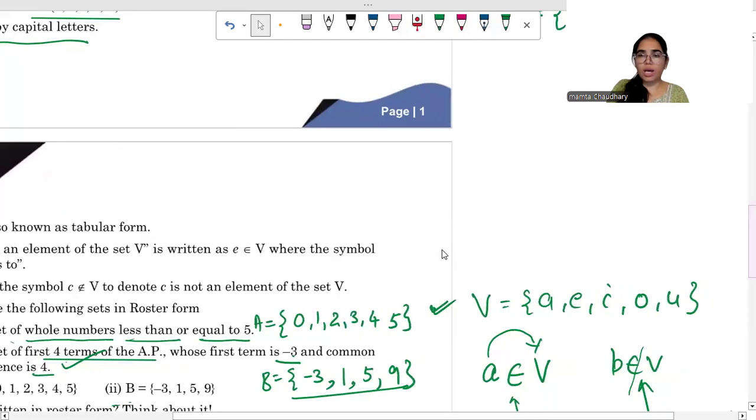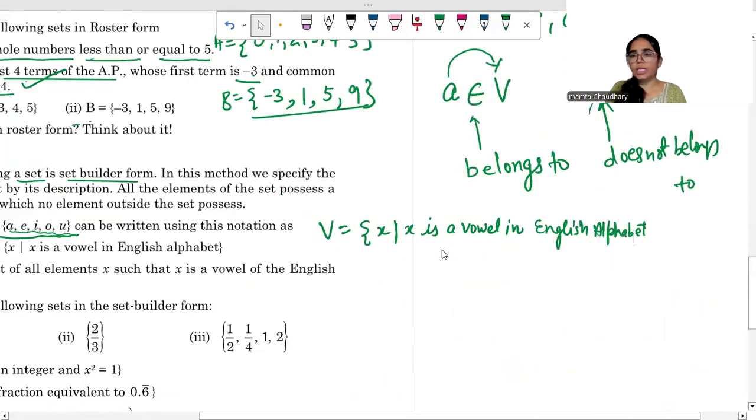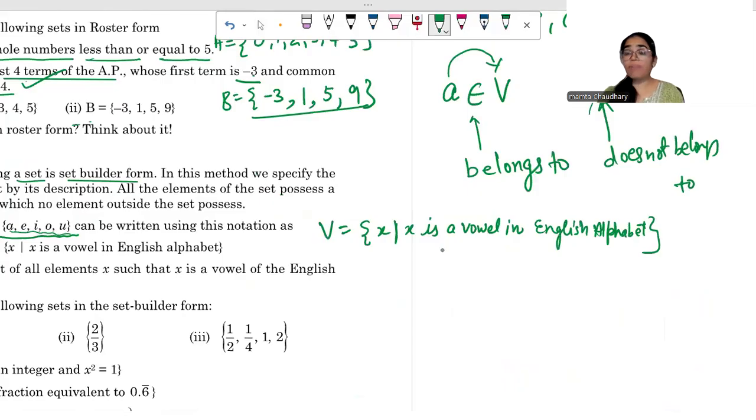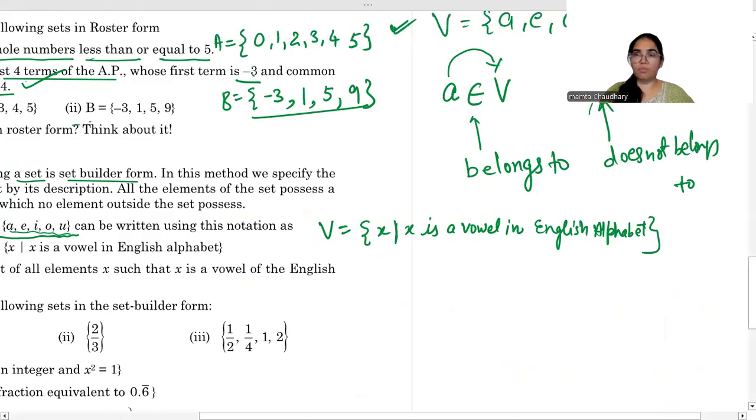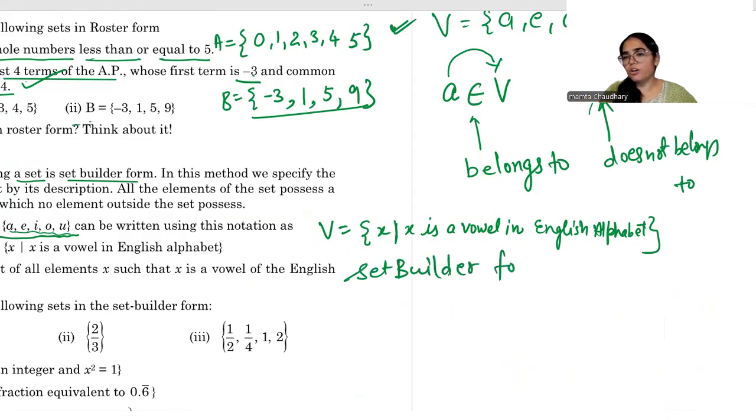Okay. So now, you have seen we have written one formula, or the rule. What is X? X is a vowel in the English alphabet. So this is called set builder form.